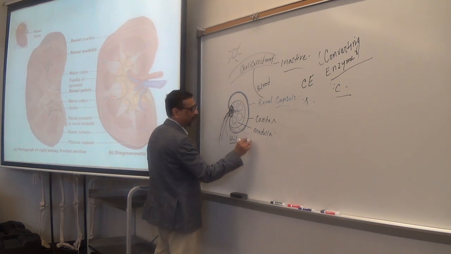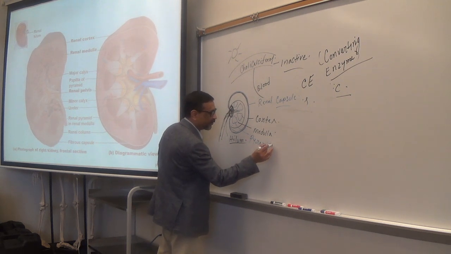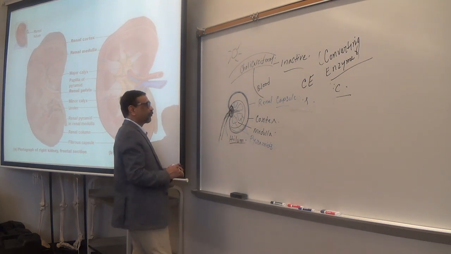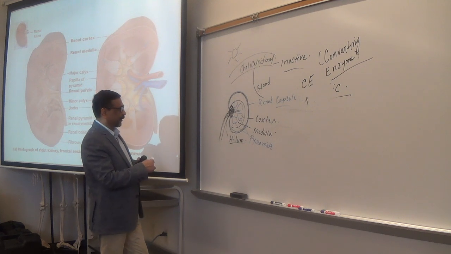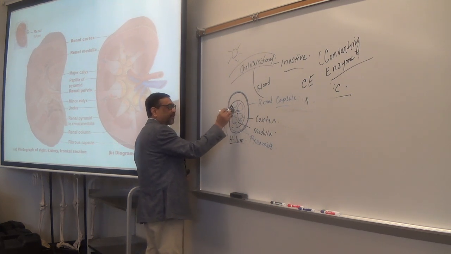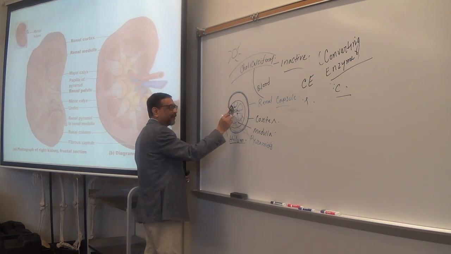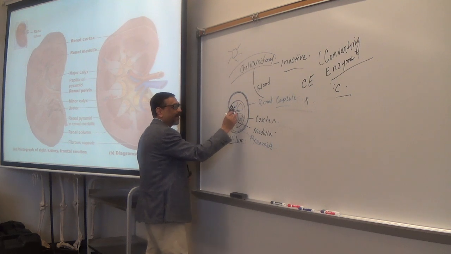These are called pyramids. Okay. And the pointed part of the pyramid that is facing towards the hilum or inwards, that area is called the papilla.